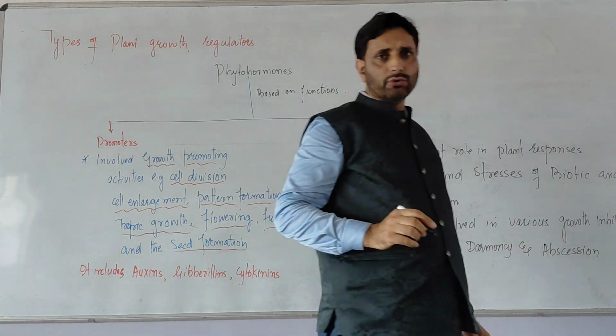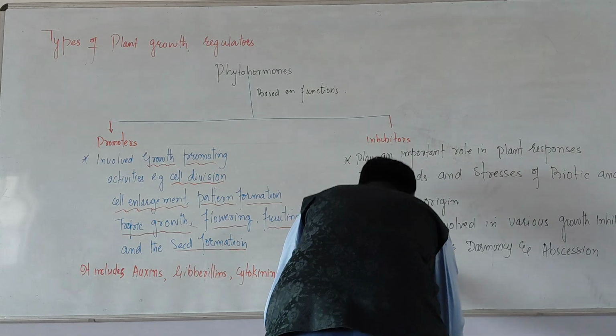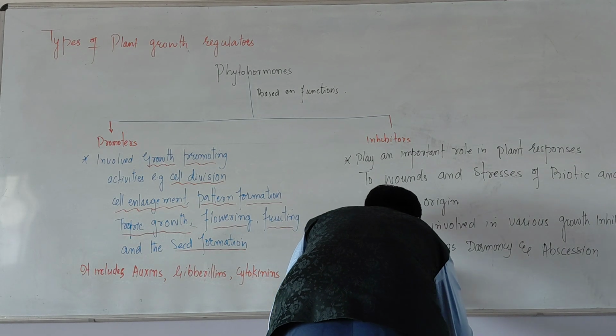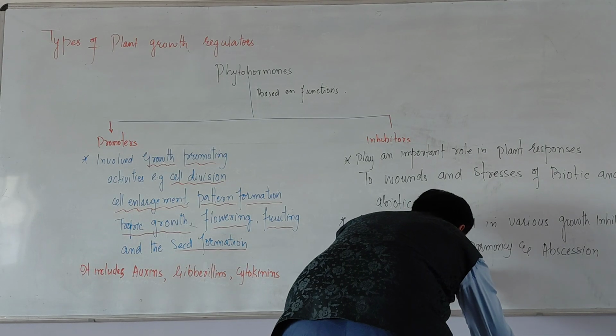And this group includes one hormone that is called abscisic acid.